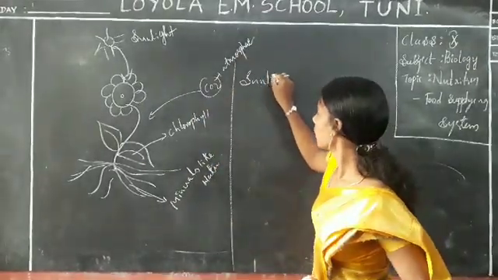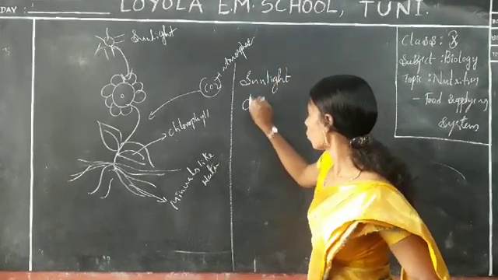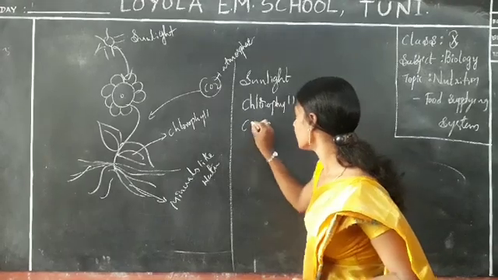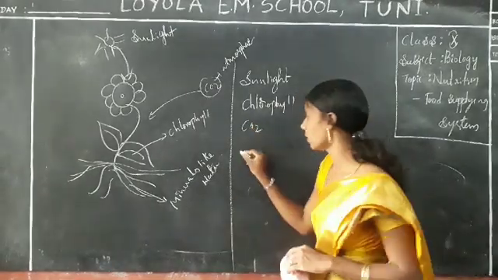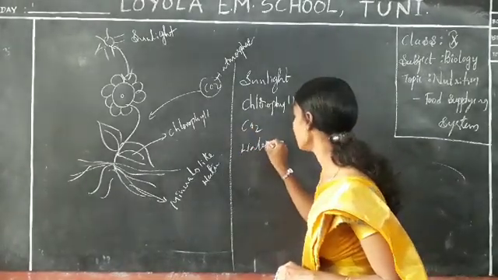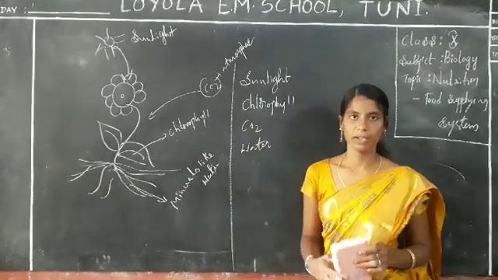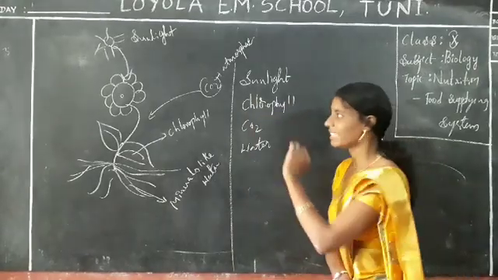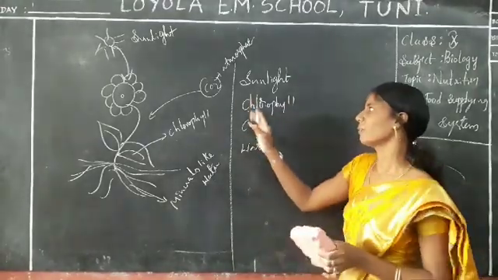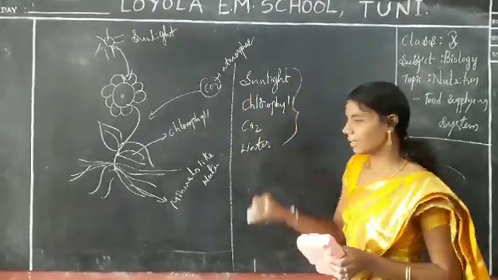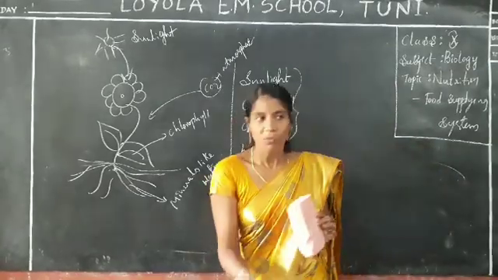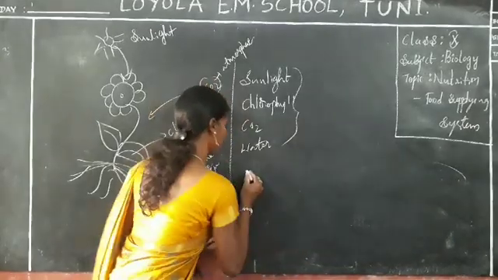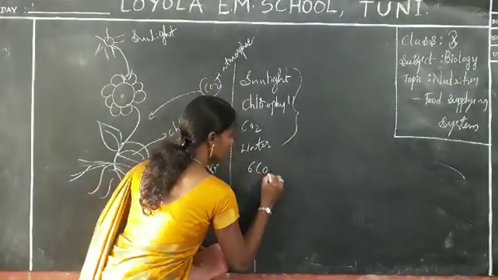Sunlight, chlorophyll, and CO2 which comes from the atmosphere, and water which comes from the soil, water with minerals simply. So there are 4 needed materials for the photosynthesis process. This is the main mechanism. Let us go to the basic equation which was changed after C.B. van Neel's equation. So let us see.